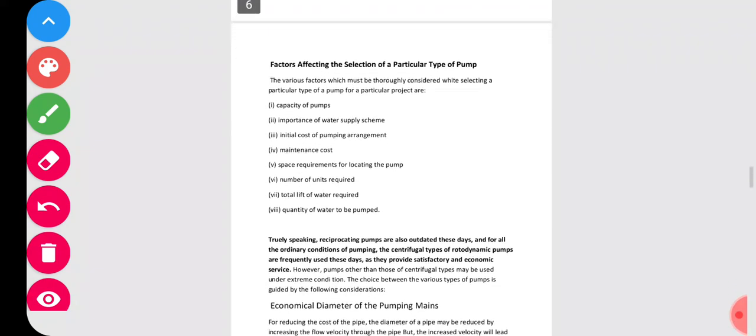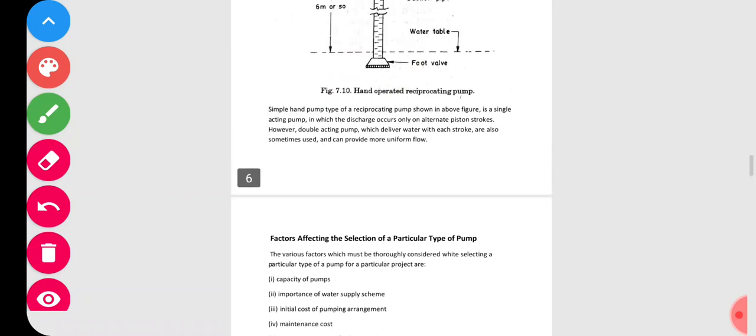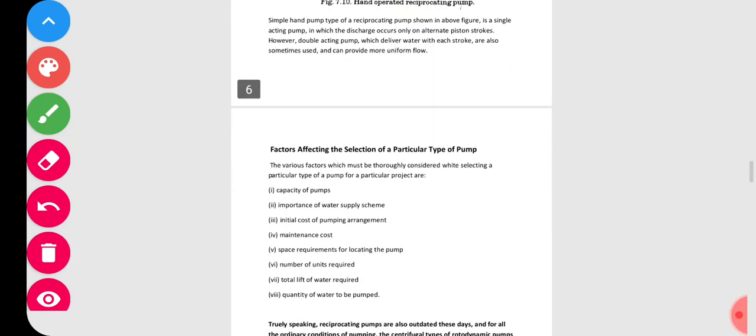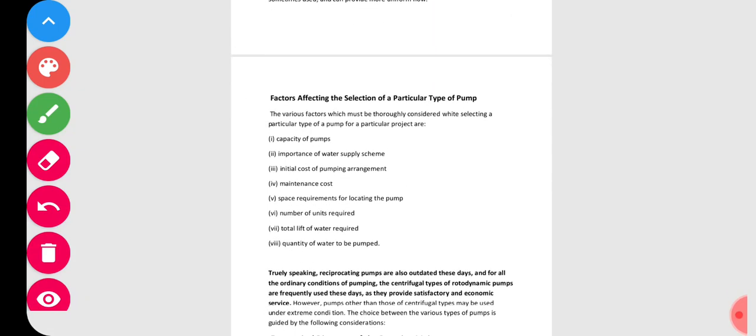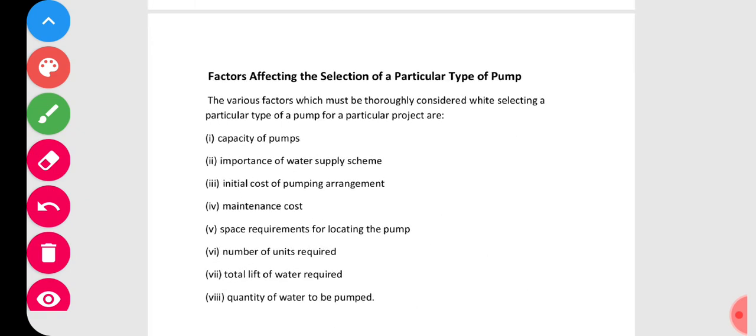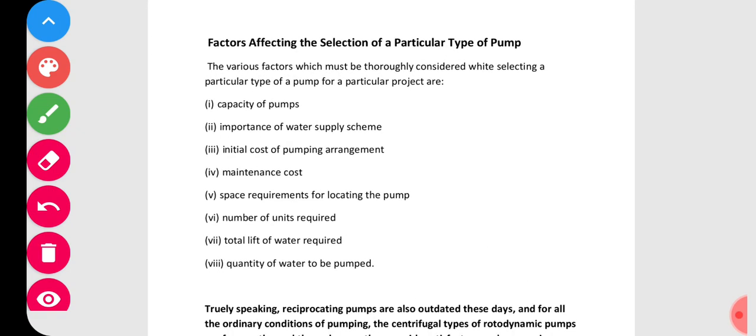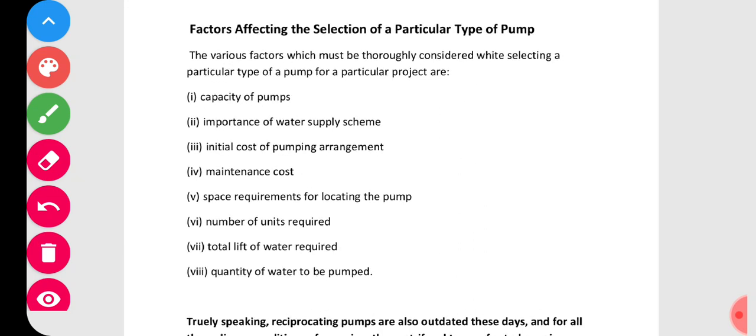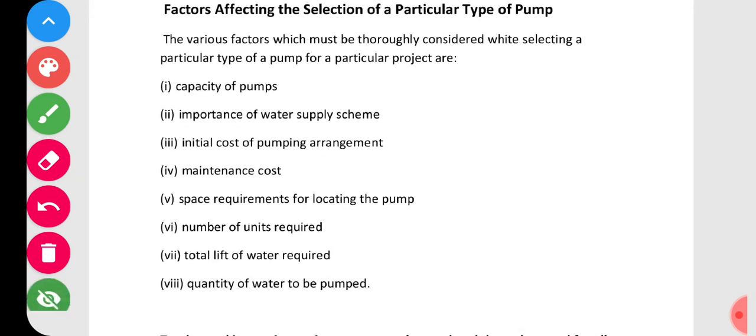So what are the factors affecting the selection of a particular type of pump? Let us see the important factors. I think it is visible to you even though the letters are small. Capacity of pumps, importance of water supply scheme, initial cost of pumping arrangement, maintenance cost, space requirements, number of units required, total lift of water required, quantity of water to pump.